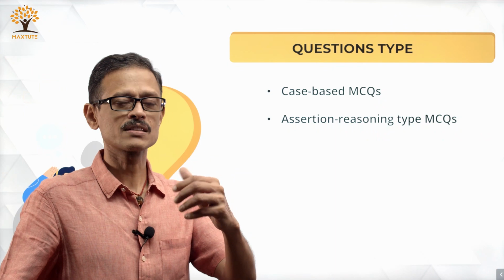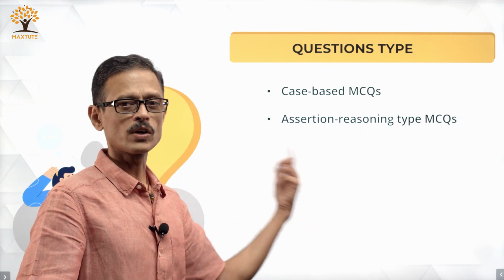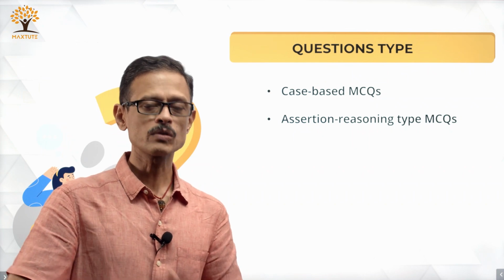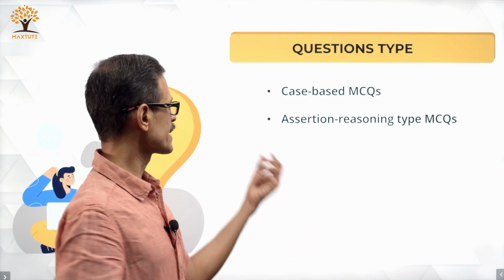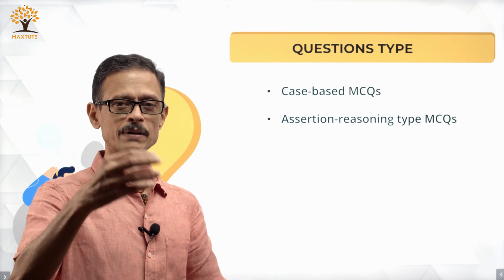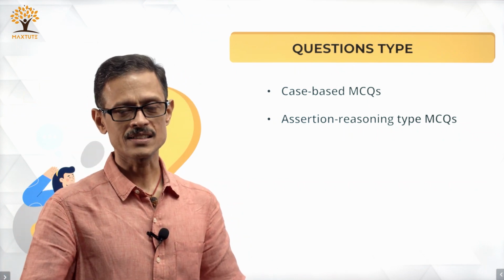This is how the pattern was there till 2020. We'll check out what they're going to be doing this year when they're providing this case study based, right? Once the sample question paper is out, we'll know how it basically flows. And next one is assertion reasoning type based multiple choice question. So, this basically is an independent question given. You solve the question, mark the answer, and move on.